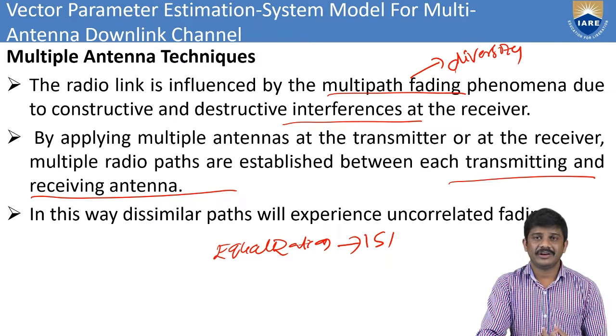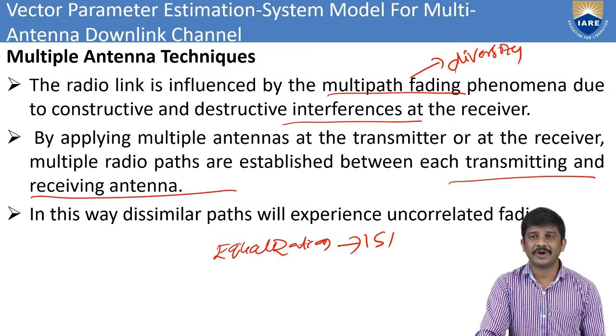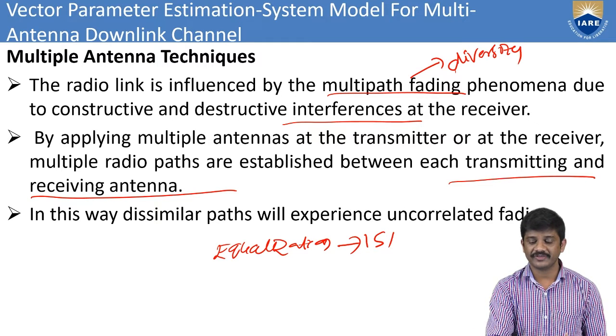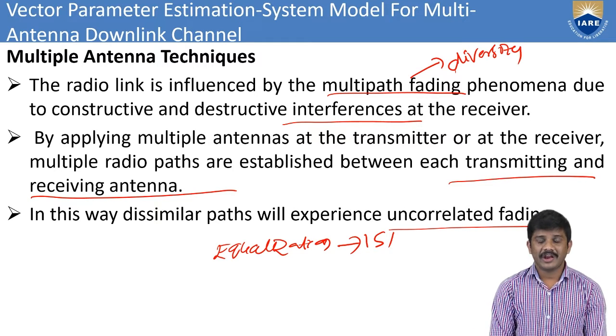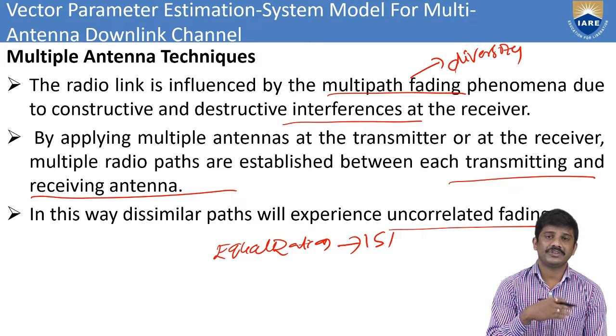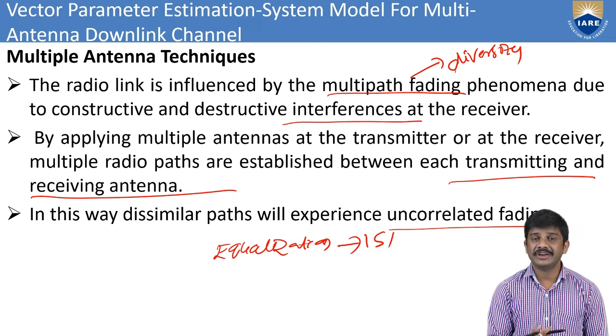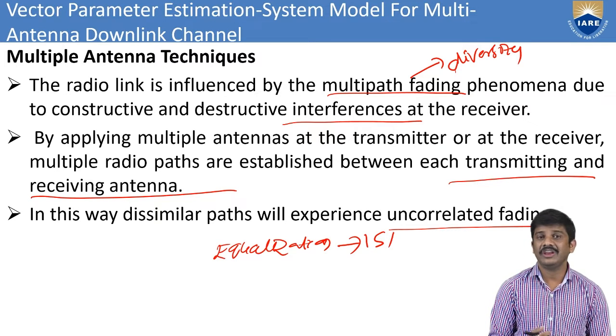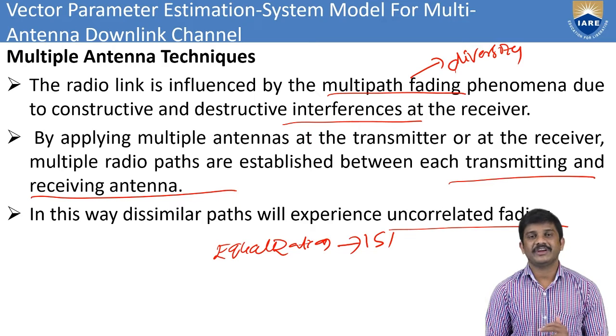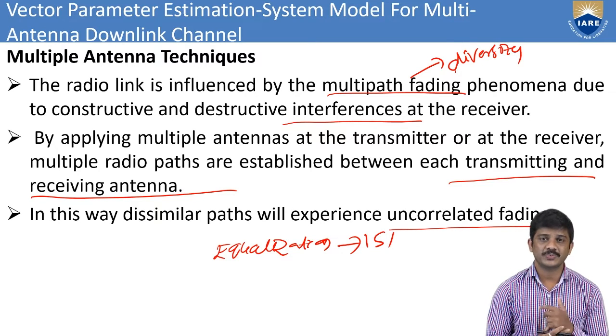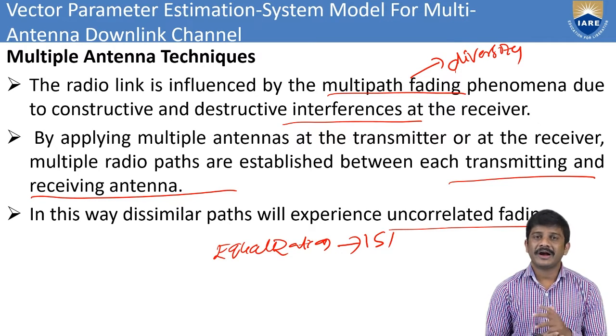In this way, the different paths will experience correlated fading. Some of the interference will go with the correlated fading, and we also have uncorrelated fading. Mainly, what is experienced by the signal is only that path, the large scale fading and small scale fading.